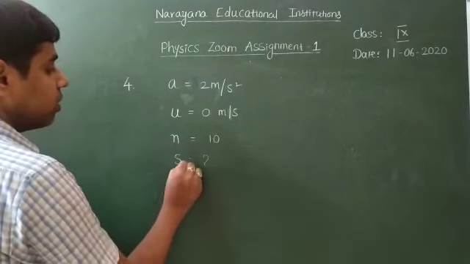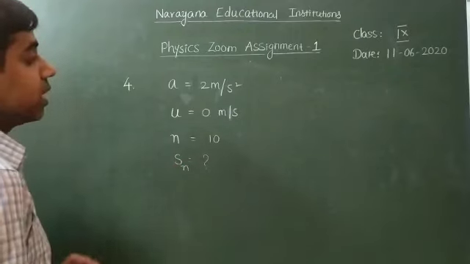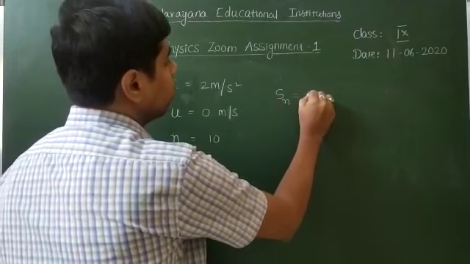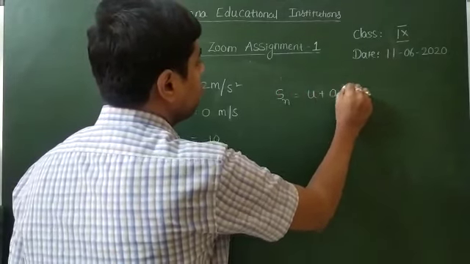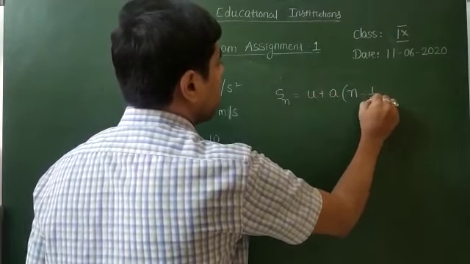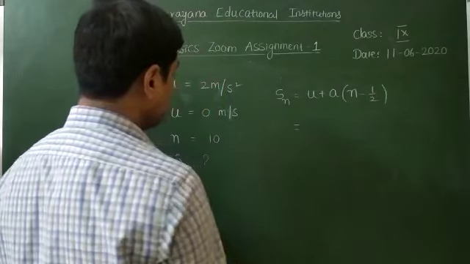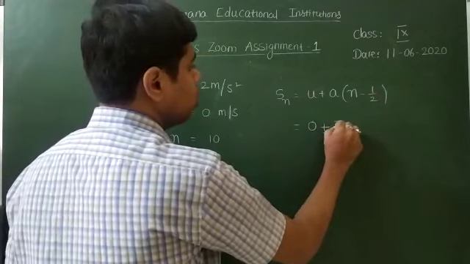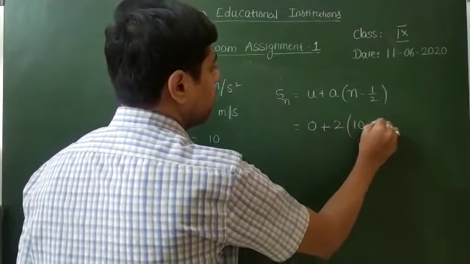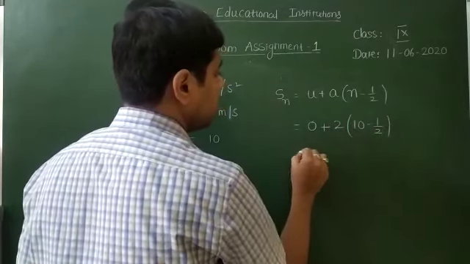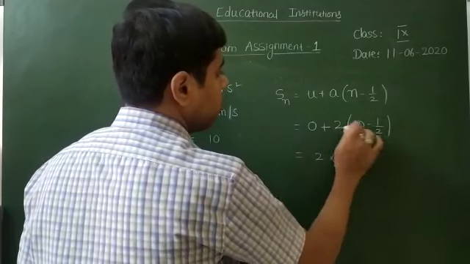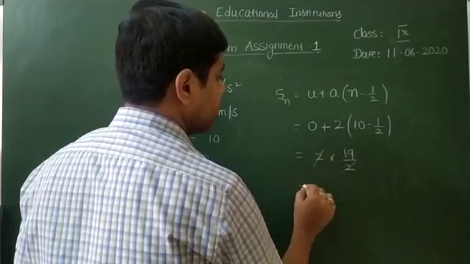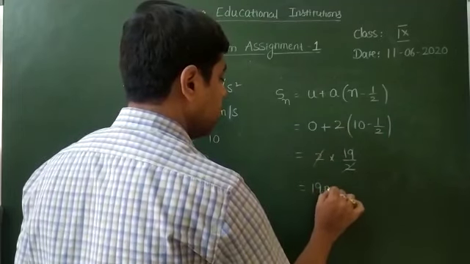The distance traveled, we need to find out in the 10th second. The formula is, we know that Sn is equal to u plus a into (n minus half). What is the u value? 0. The a value is 2, so 2 into (10 minus half), which is equal to 2 into (20 minus 1) over 2. You will get 19 by 2, the 2 will cancel, which is equal to 19 meters.